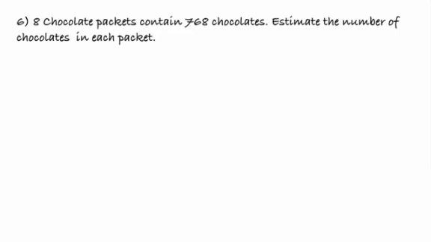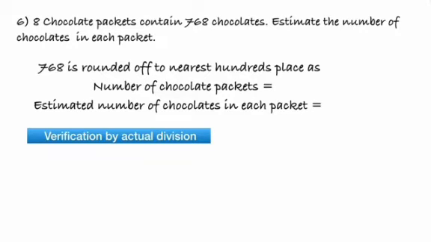Now moving on to the next problem. 8 chocolate packets contain 768 chocolates. Estimate the number of chocolates in each packet. Now 768 is rounded off to the nearest hundreds place. As it is the hundreds place, we'll have to consider the tens place, which is more than 5.